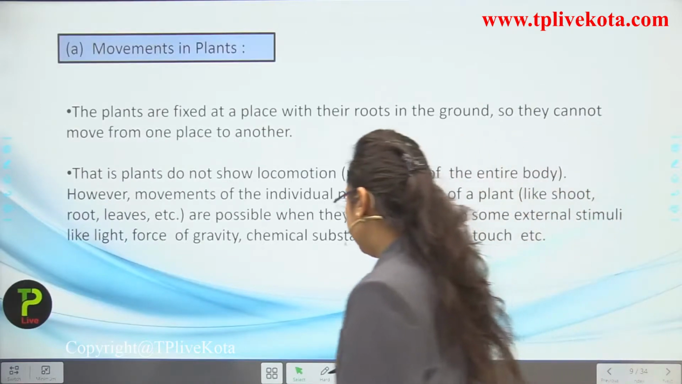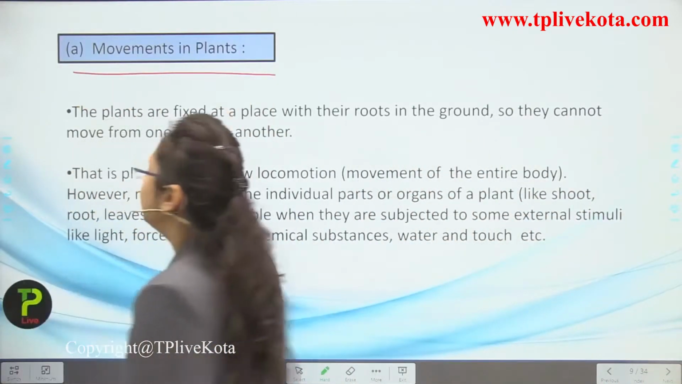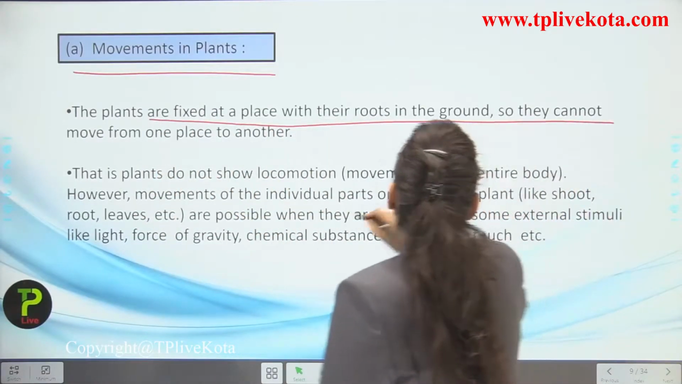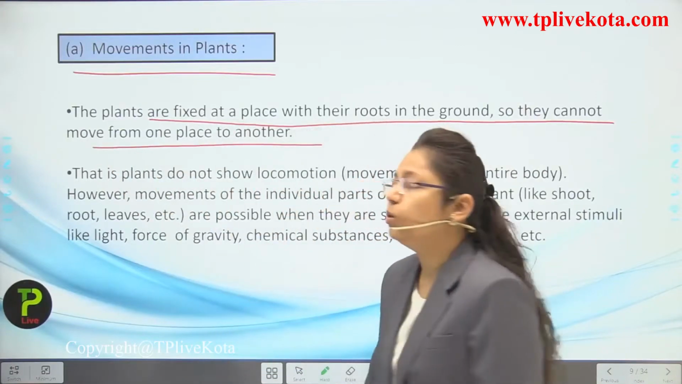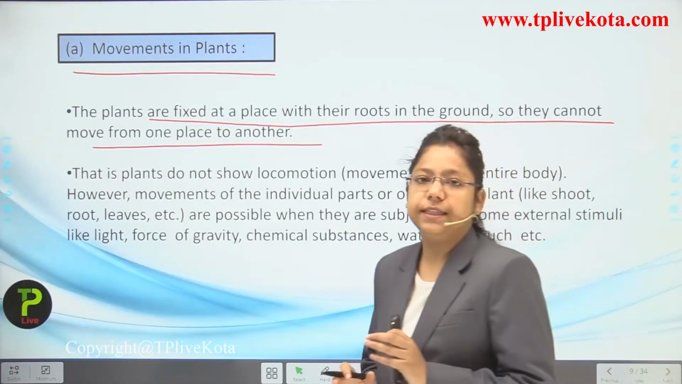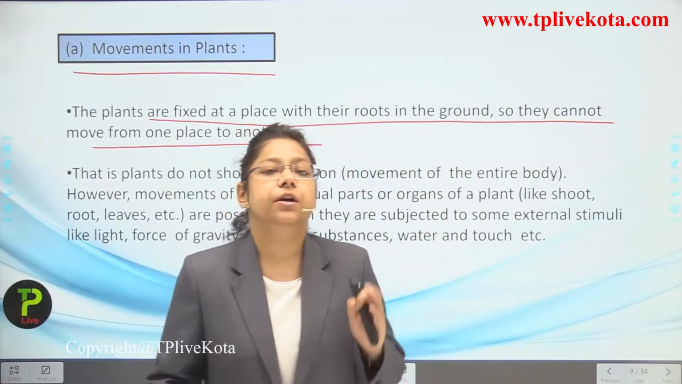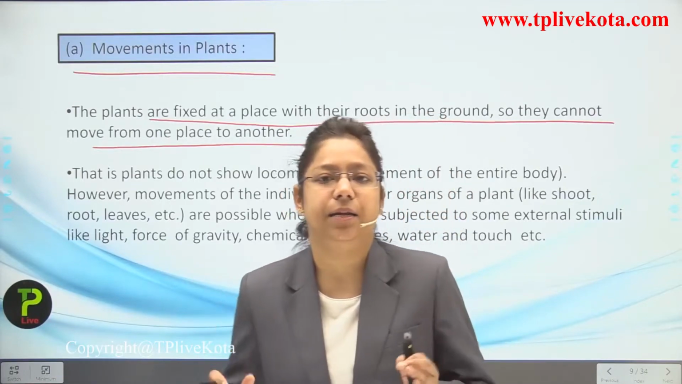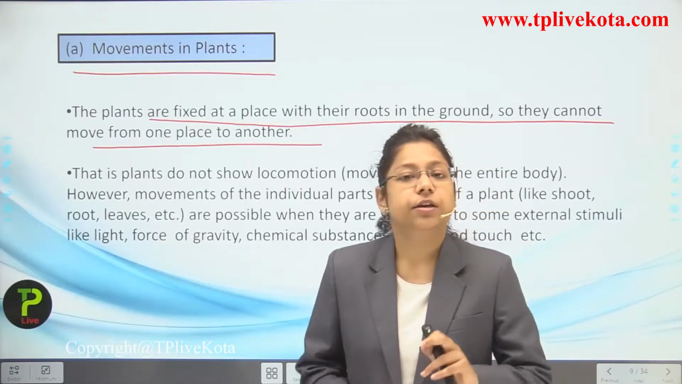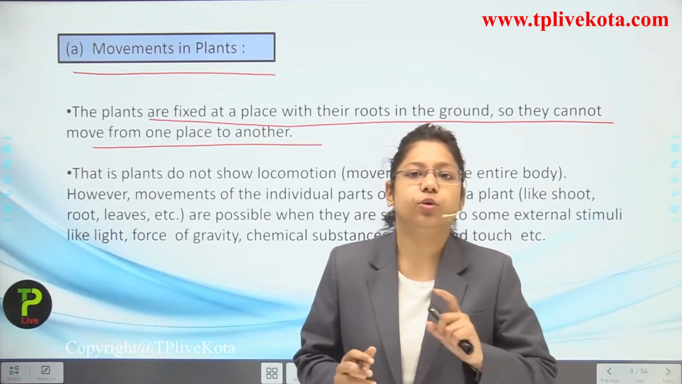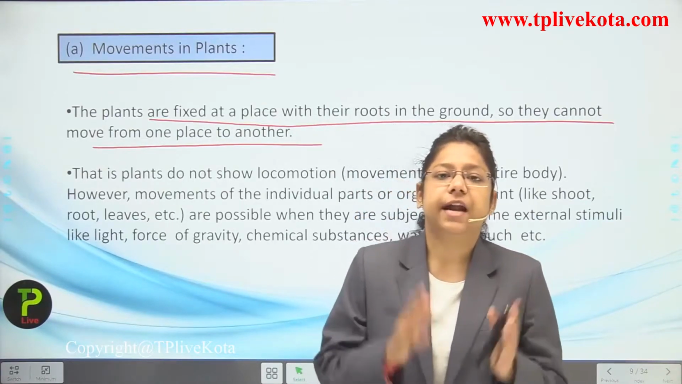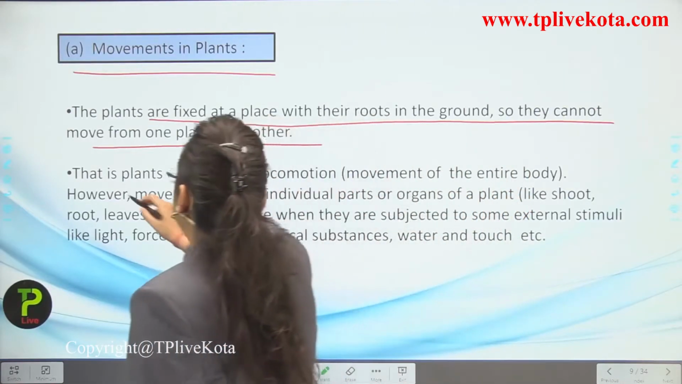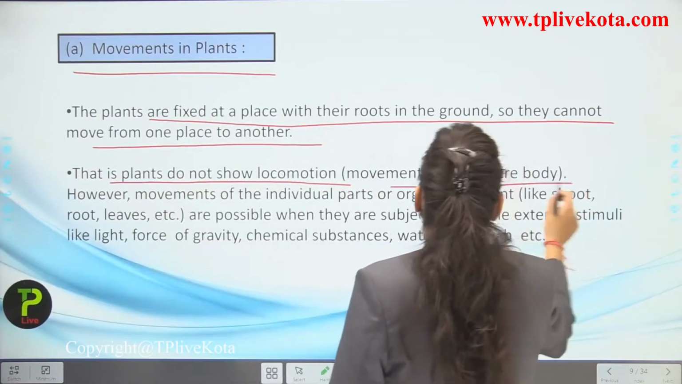Now next, if we talk about movement in plants, how does movement in plants take place? The plants are fixed at one place with their roots in the ground, so they cannot move from one place to another. So you have seen this thing, that plants cannot perform the function of locomotion. Okay, locomotion is performed only by animals, not by plants. Okay, students, they just perform movements. They do not perform locomotion. Locomotion means transportation from one place to another. Okay. That is, plants do not show locomotion, movement of the entire body.